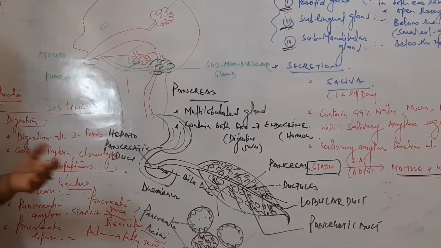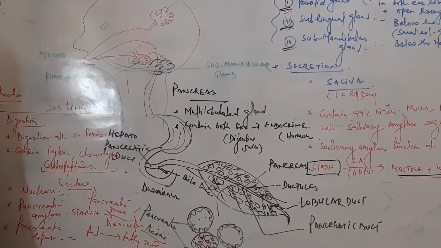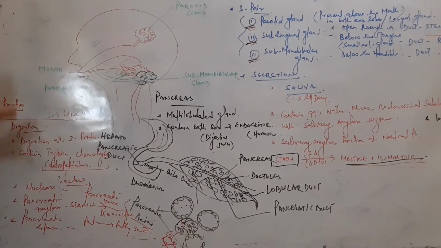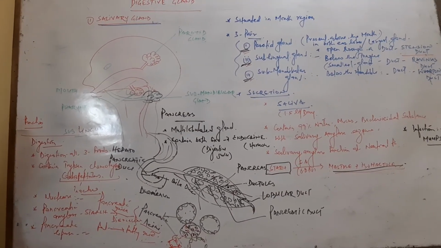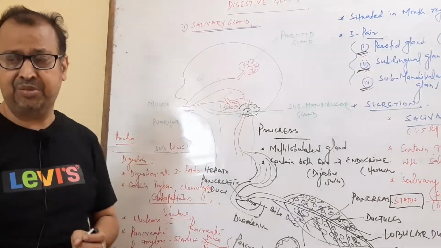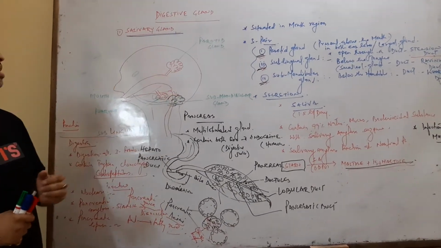The droplet, emulsified fat, is converted into fatty acid and glycerol. So this is the function of the pancreatic juice, which contains various types of enzyme. So here is all about the pancreas as well as the salivary gland.